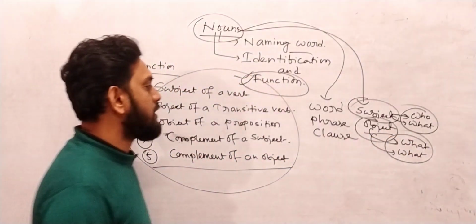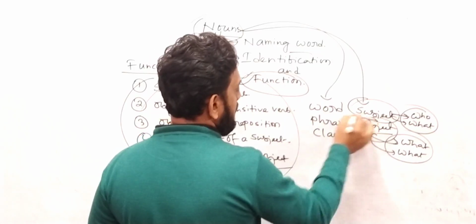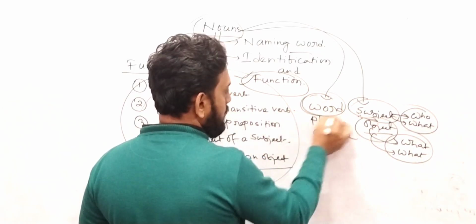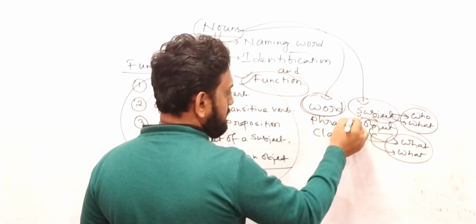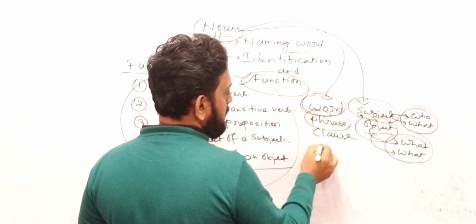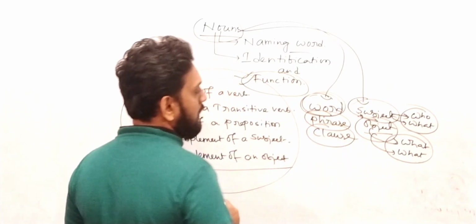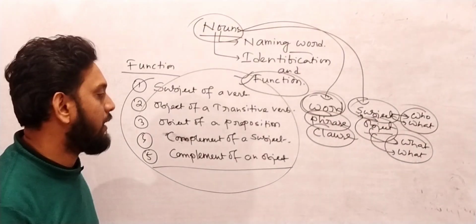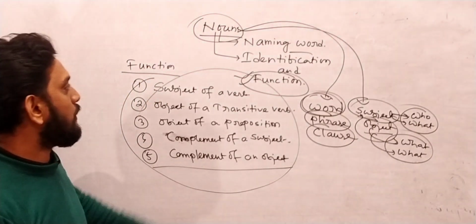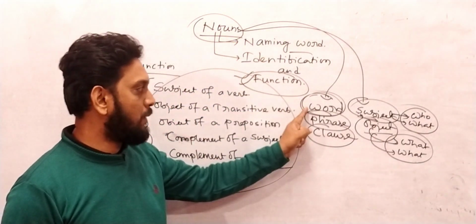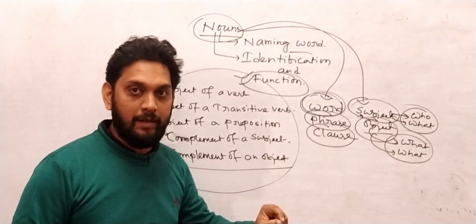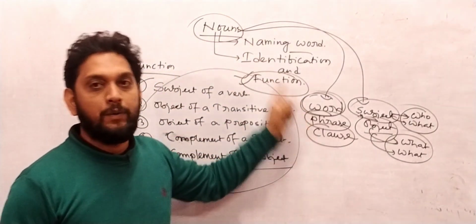Now the question is that a noun can be used as a subject as a word. A noun can be used as a subject as a phrase. A noun can be used as a subject as a clause. What I mean to say, my friend, let's give some examples so that you can understand it better. Noun can be a word, noun can be a phrase, noun can be a clause.